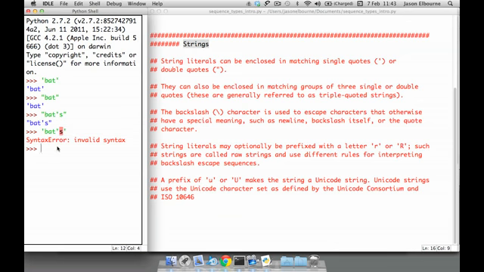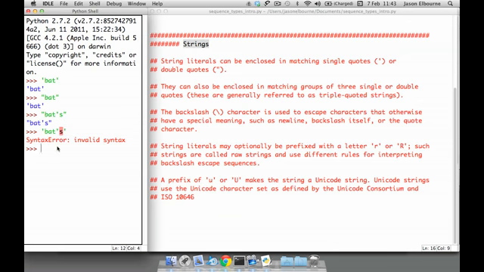Next we're going to be looking at triple quotes. Having 3 single or 3 double quotes also allows you to make strings. So we can do that, we have bats, and it shows up just like this, as a string.